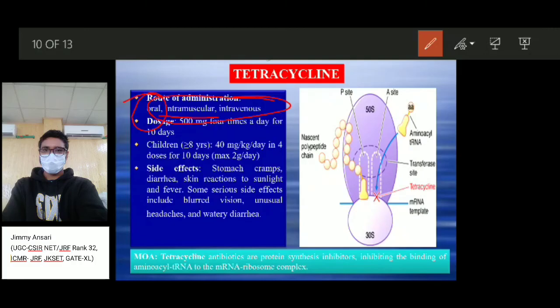It is an antibiotic which inhibits protein synthesis by inhibiting the binding of amino acyl tRNA to the mRNA ribosome complex.